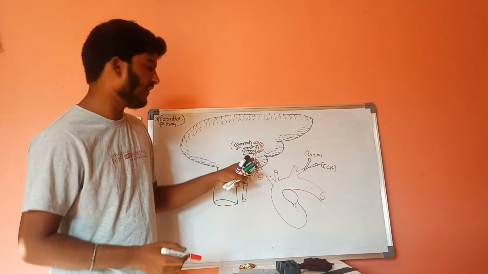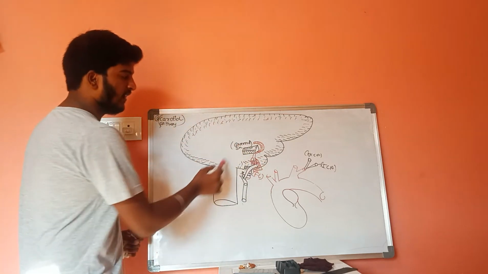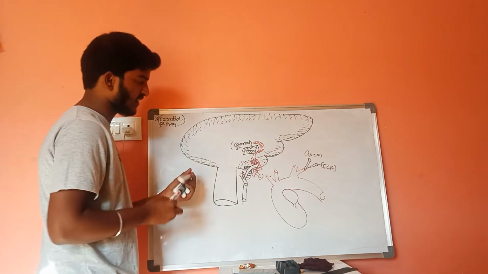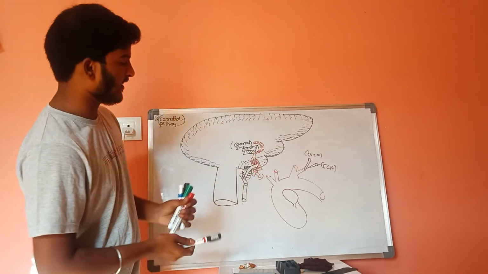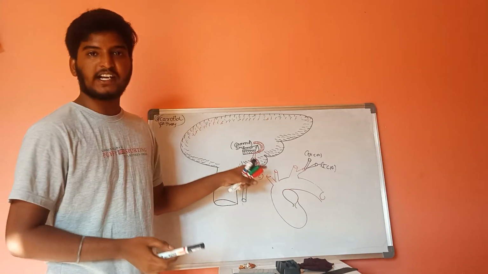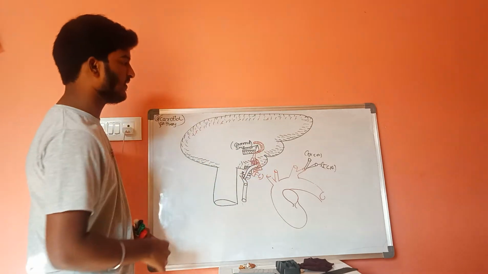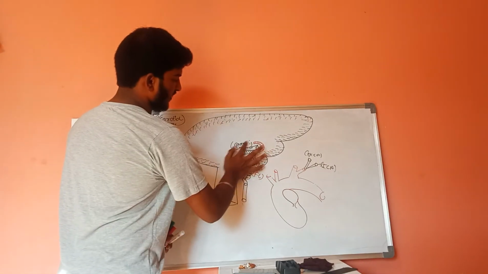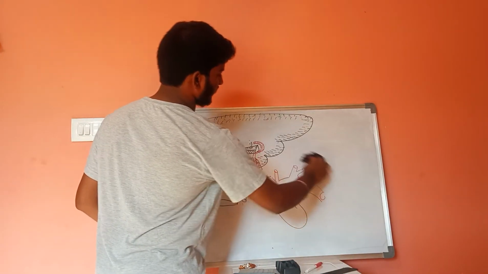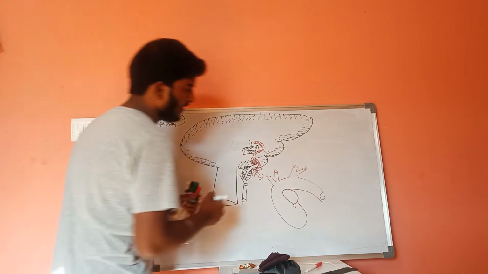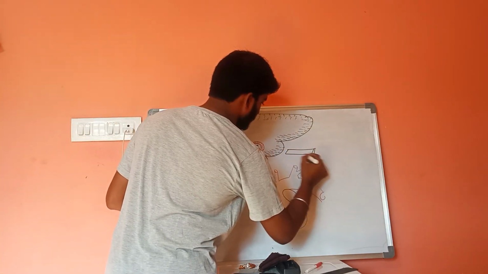Whenever this carotid artery ruptures these three layers and enters into the innermost layer, then there is a cavernous sinus, a special structure which is present inside the pia mater, and the carotid artery which has entered will be wrapped around this cavernous sinus. This is cavernous sinus, and here there is one more structure